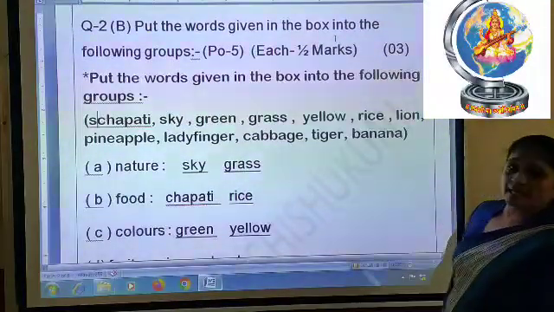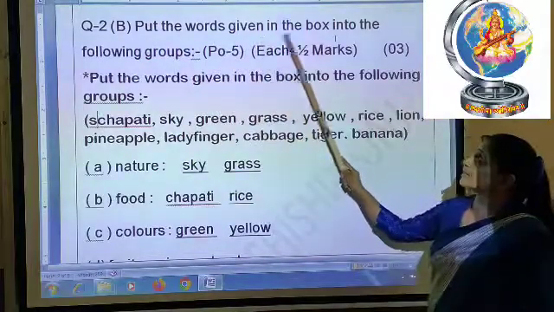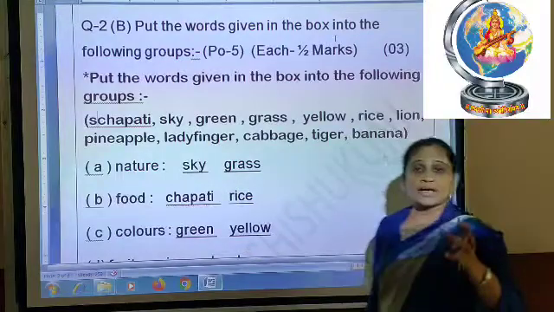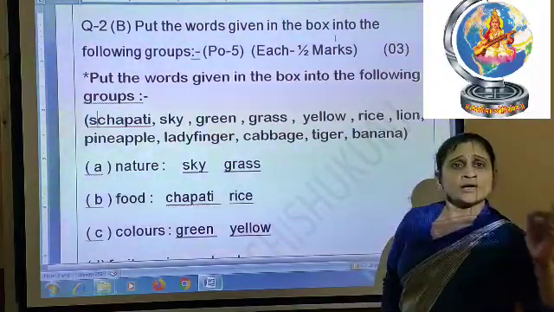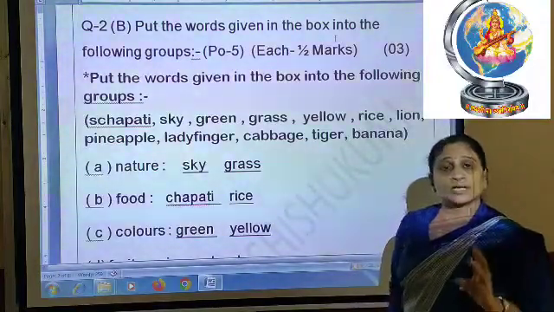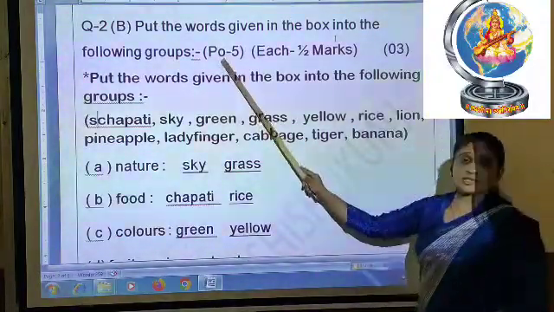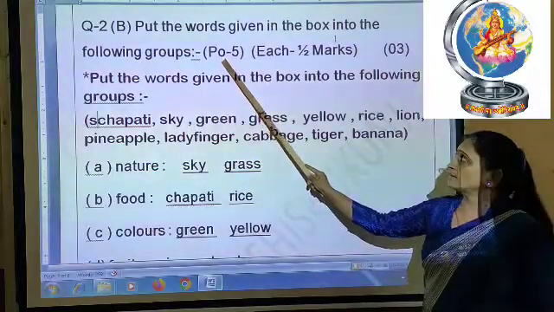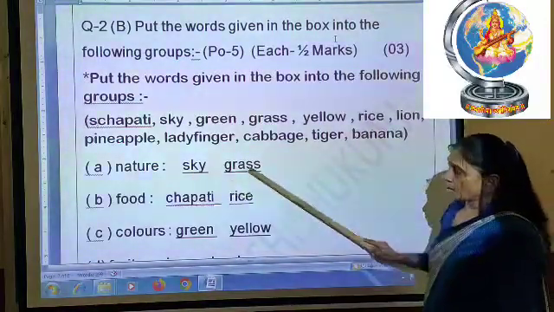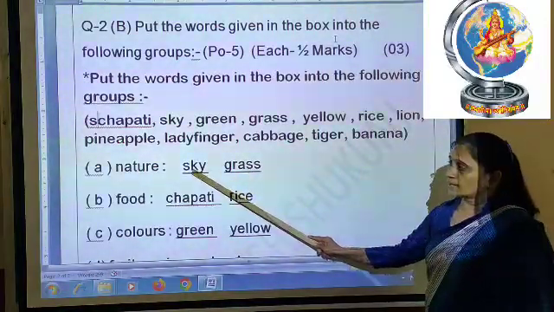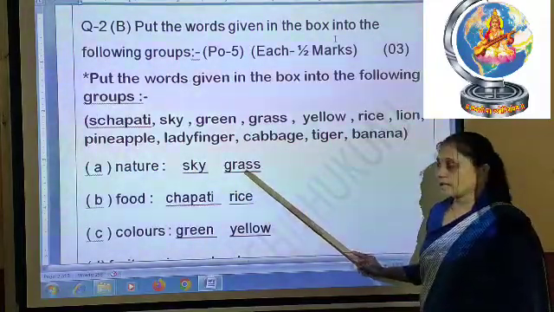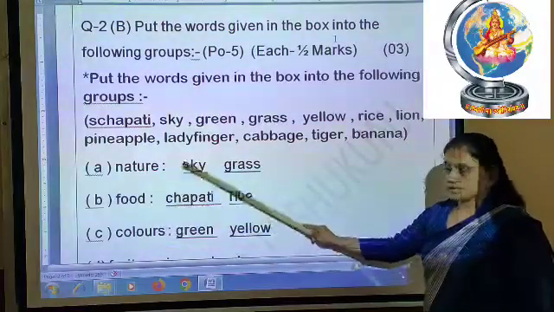Our question 2B is, put the words given in the box into the following groups. You will find 3 groups in your exam. Here I gave you more practice, but in the exam you will get only 3 groups. I took this question from poem 5, and you will get half marks for each answer, 3 marks in total. If you write one answer right, you will get half a mark, and for the other answer you will get 1 mark. That way you will get 3 marks out of all these.